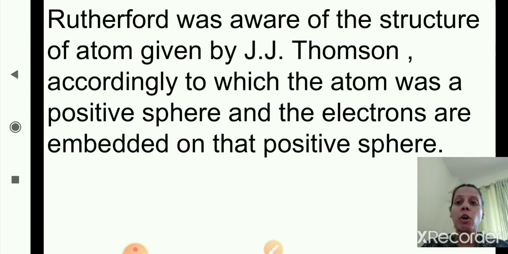The positive sphere is spread everywhere in the atom, and the electrons are embedded in it. So, according to this, the atom was a positive sphere with electrons embedded in it.